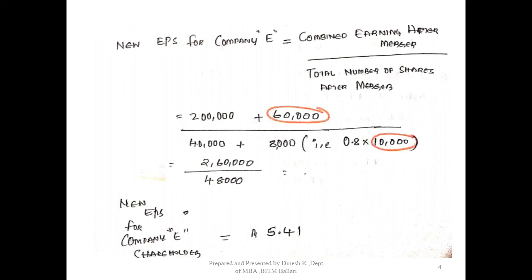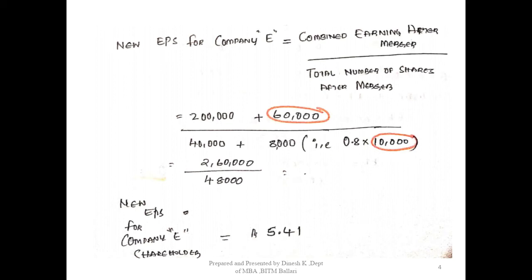The earnings of the acquiring company was 2 lakhs, and the earnings of the target company was 60,000. Combined earning would be 2,60,000. Before merger it was 2 lakhs for the acquiring company and 60,000 for the target company. Put together it is 2,60,000 working together.